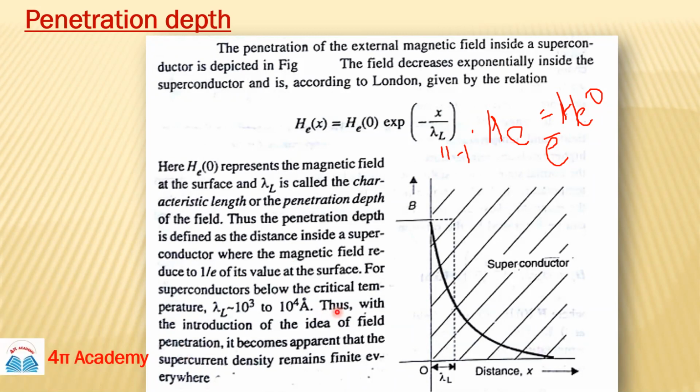For superconductors, the order of this lambda L is 10 to the power 3 to 10 to the power 4 angstrom. In a 1 mark question, sometimes you can have different options, and you have to answer the rough order of the length. So for superconductors, this is the range. This is a little bit about your penetration depth.